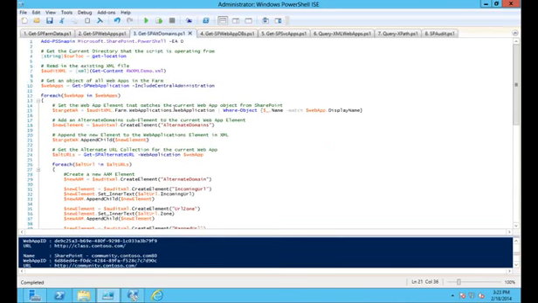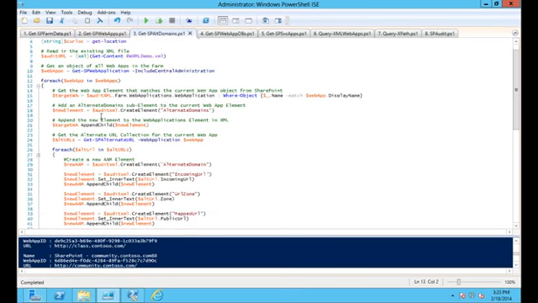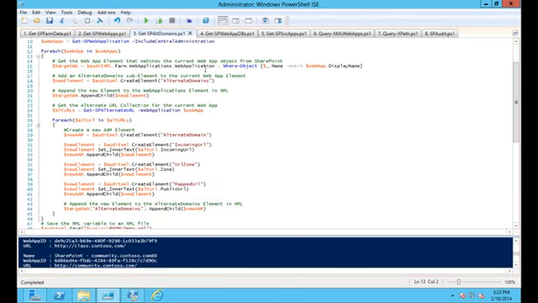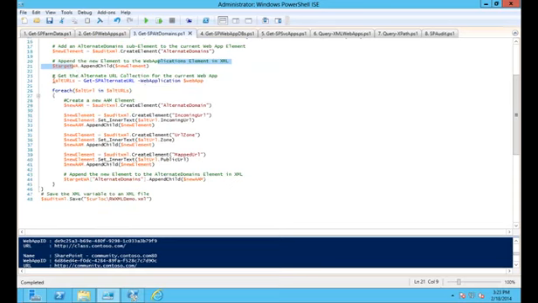All right, so here's the full code. Again, this should start to look familiar. Add the PS snapin, get your location, get your content, get a collection of web apps again, and cycle through each of the web apps in the farm. Again, we're going to find the specific web application that correlates with the web app that we're currently looping through in SharePoint. We're going to create alternate domains, append that to the web application node, and then get a collection of our alternate URLs for the current web app in SharePoint.